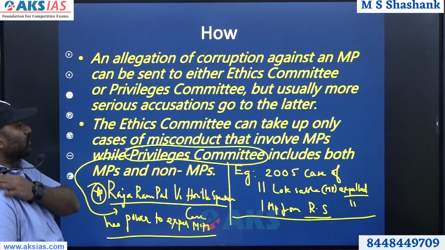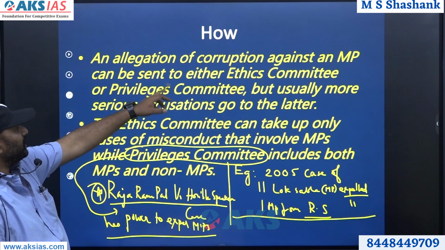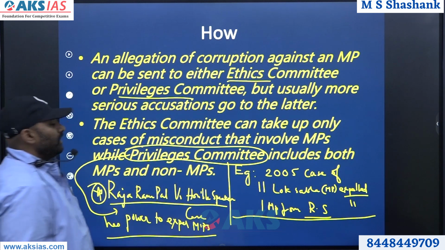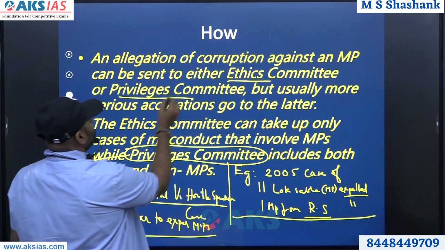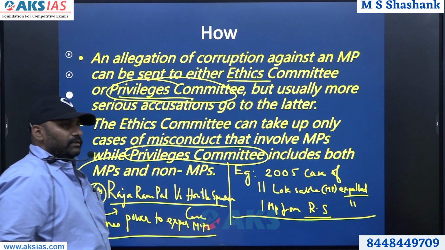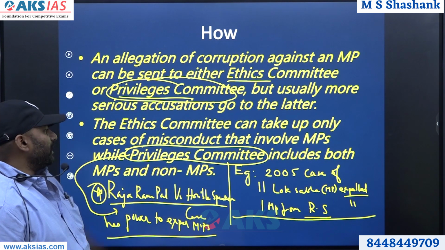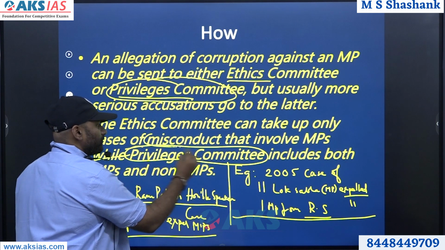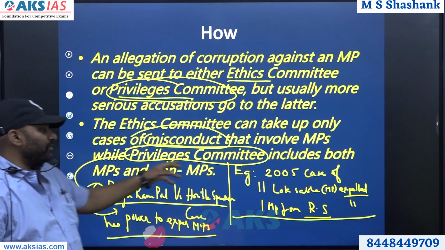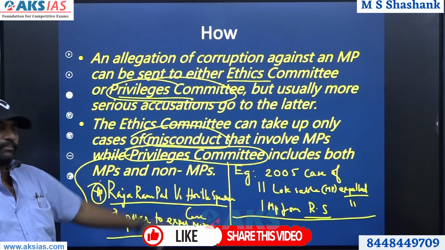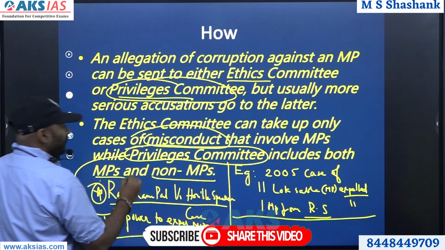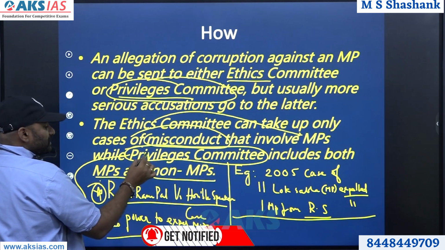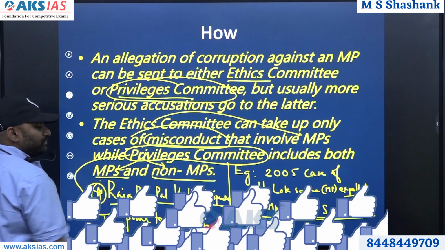Moving on. So how did this happen? An allegation of corruption against an MP can be sent either to the ethics committee or to the privileges committee, but more serious situations will be taken to the privileges committee. If the seriousness is more, the privileges committee will take care. The ethics committee can take up only cases of misconduct that involve MPs, while the privileges committee includes both MPs as well as non-MPs. So this is the difference between the ethics committee and the privileges committee. The ethics committee will deal only with MPs, while the privileges committee will deal with both MPs as well as non-MPs.